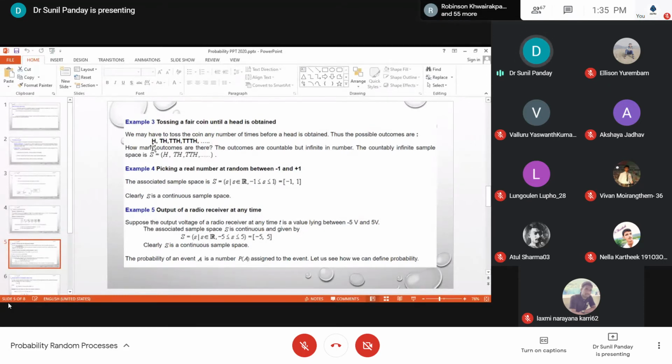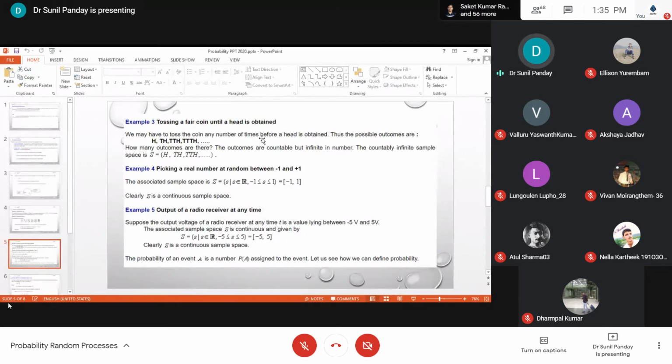In the first toss we may get a head, or in the second, or third, or fourth. So how many outcomes are there? You can say there are infinitely many outcomes. That is the problem: how can you divide by the total number of outcomes in this case?